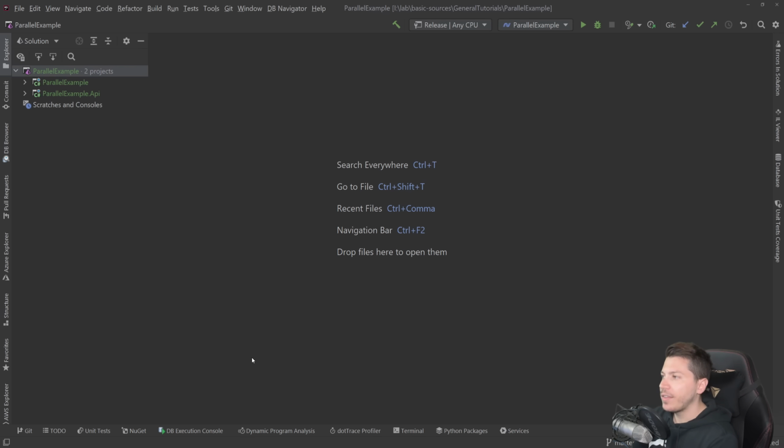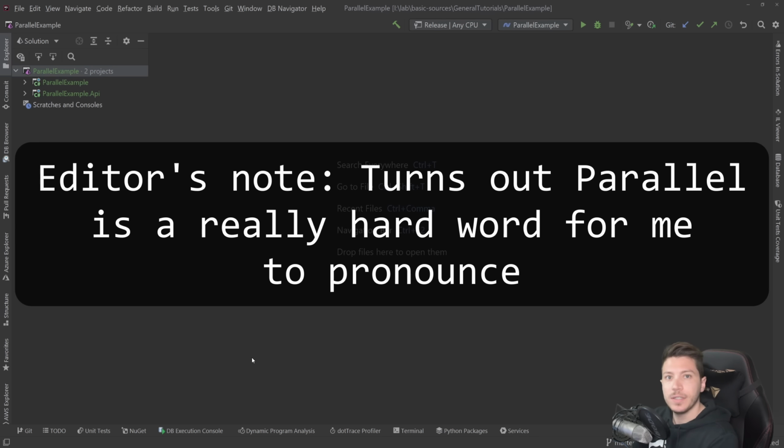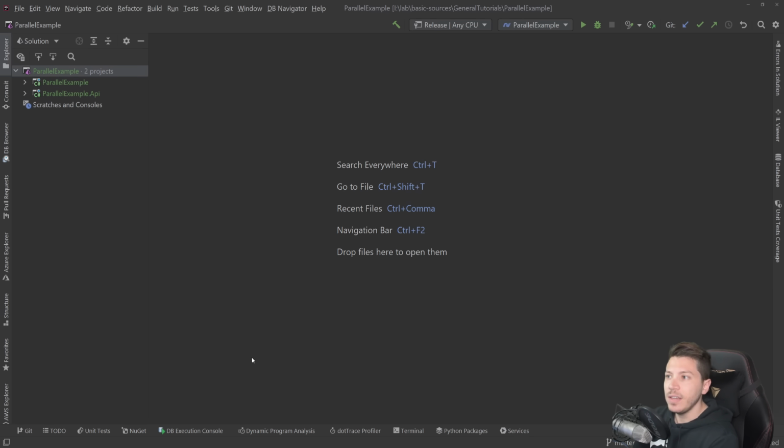Hello everybody, I'm Nick, and this time I'm going to take a look at the Parallel class in C# and .NET and see if it's actually a class worth using. For those of you who don't know, the Parallel class has the For and ForEach methods, which allow you to do parallel for and foreach, basically by segmenting it, then running it in multiple threads, and then aggregating the results back in a true multi-threaded fashion.